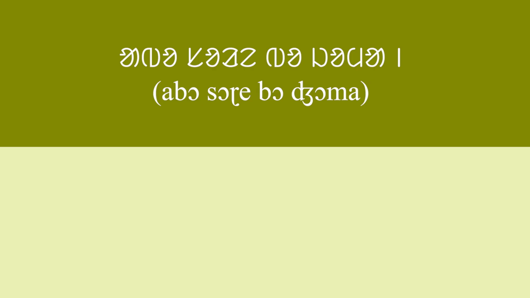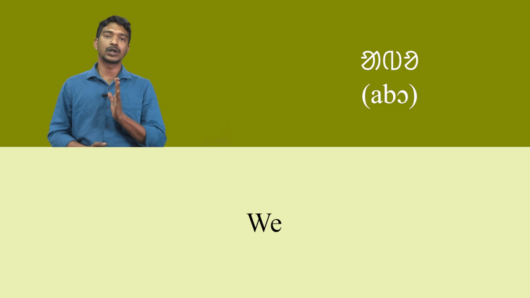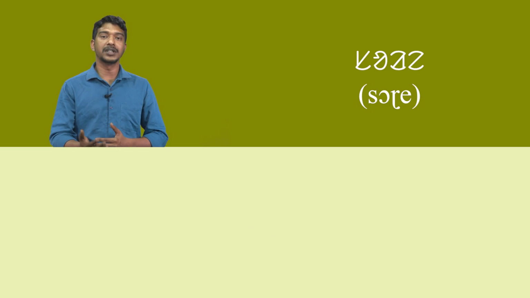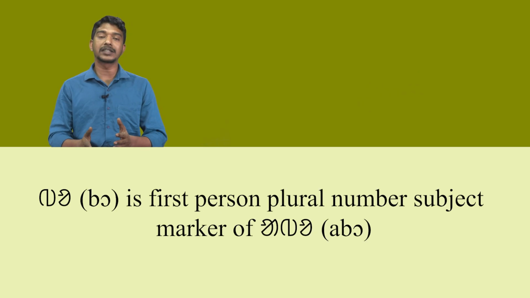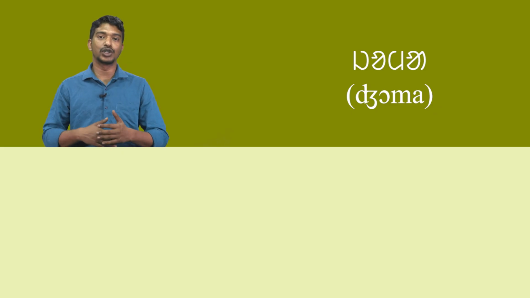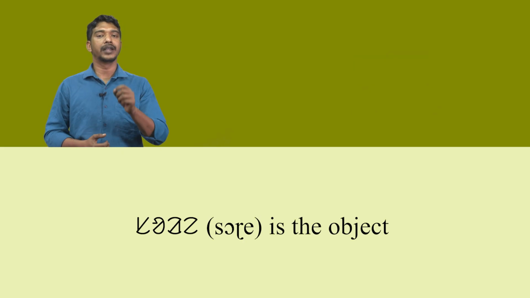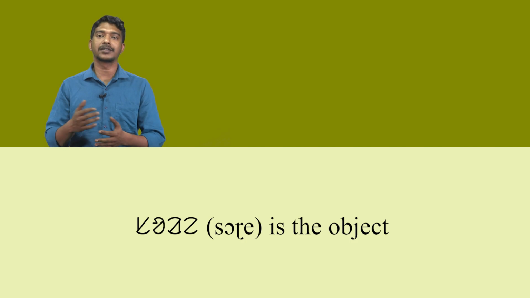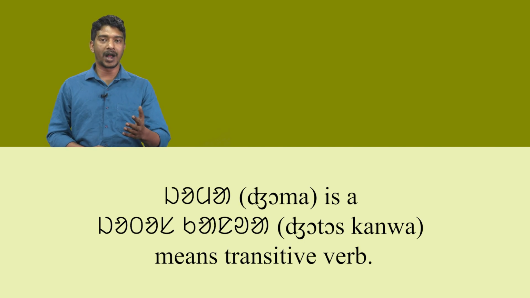In the third sentence, abo, sorebo, joma means we eat hodgepodge. Here, abo means we. Sore means hodgepodge. Bo is the first person plural number subject marker of abo. Lastly, the word joma means eat. In this sentence, sore is the object. So, joma is a jotos kanwa, which means transitive verb.